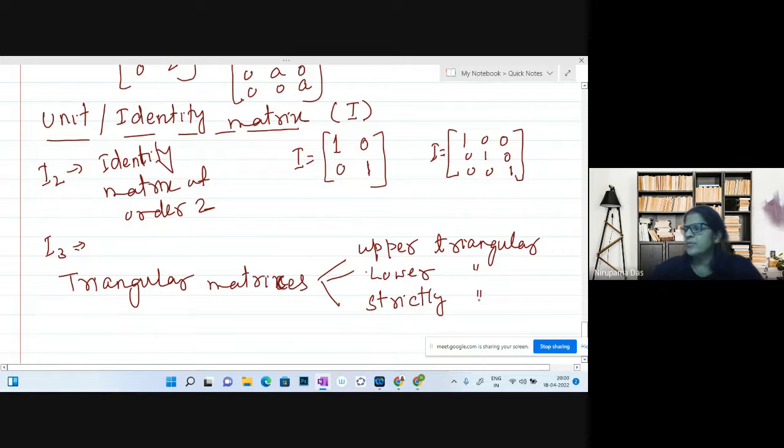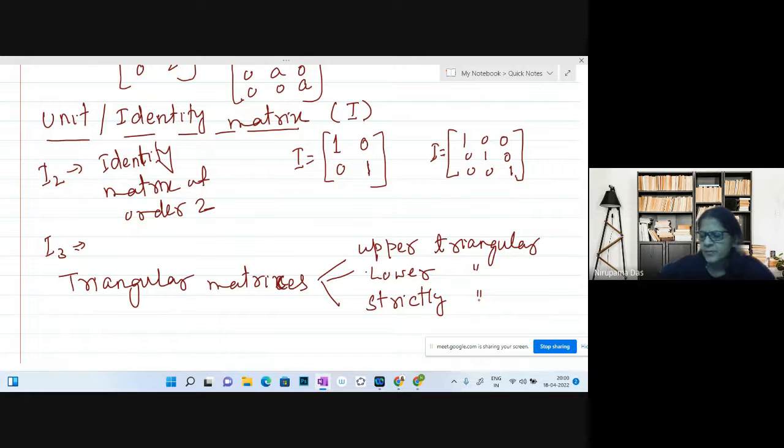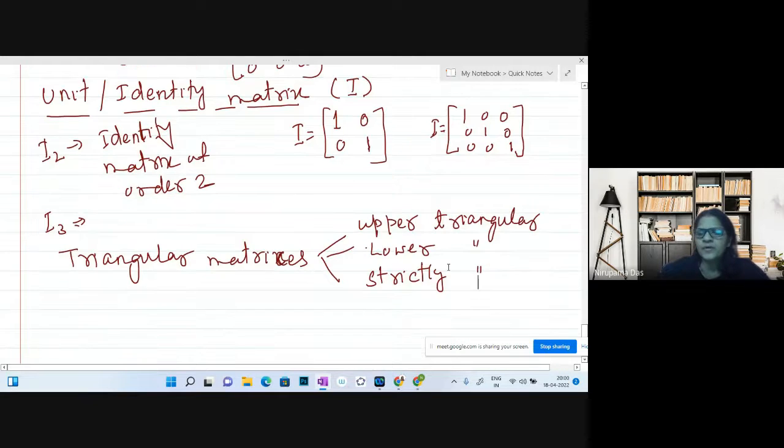So what is a triangular matrix? Let me go for upper triangular first.